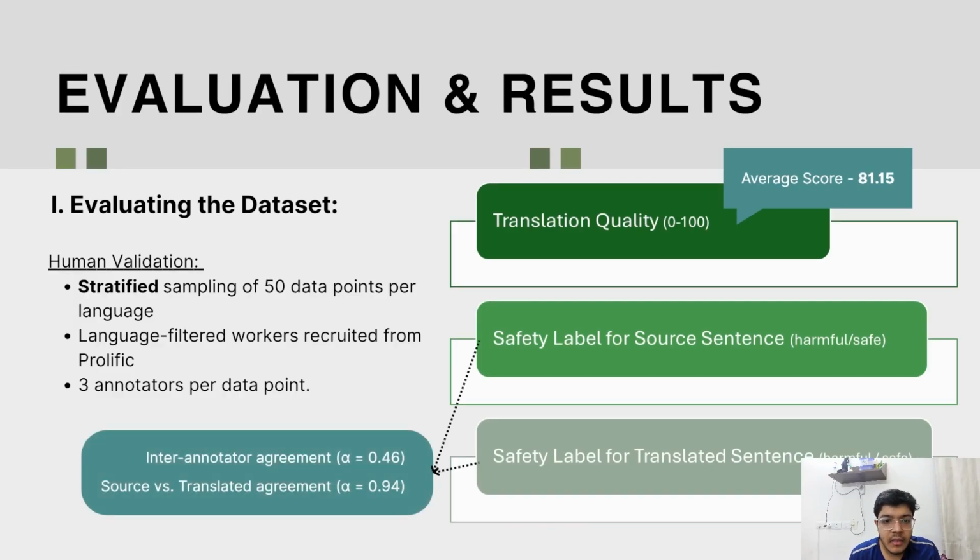And for the safety labels, they used a metric called Krippendorff's alpha, which is used to measure agreement. Human annotators showed an inter-annotator agreement of 0.46, which is basically showing the subjectivity involved in harmfulness evaluation, like how different annotators think of harmfulness a little bit differently. But more importantly, the agreement between the source and the translated labels was 0.94, which means that the translations did actually reliably preserve the safety intent.